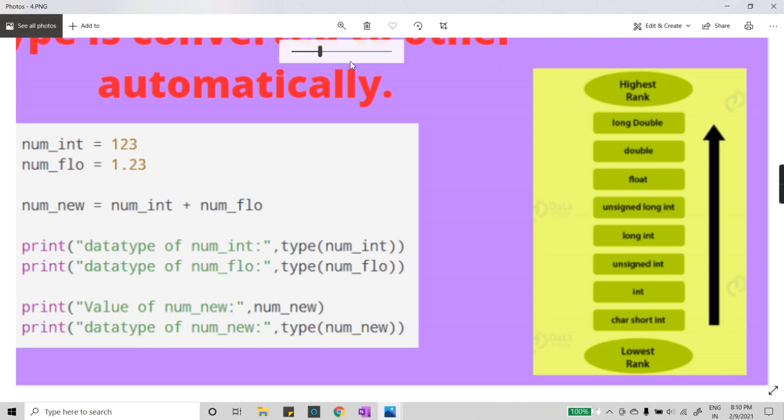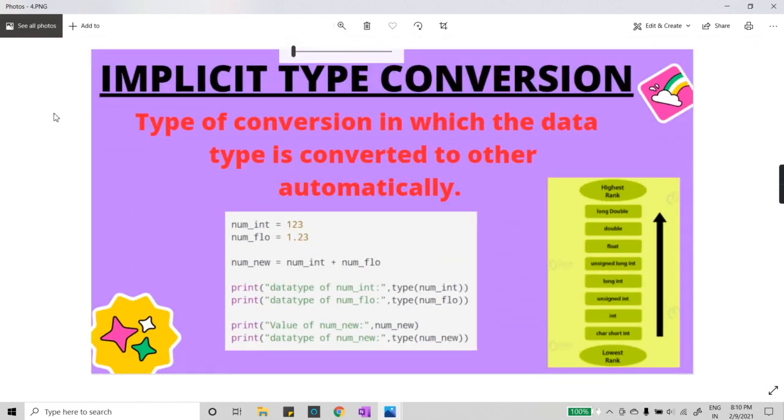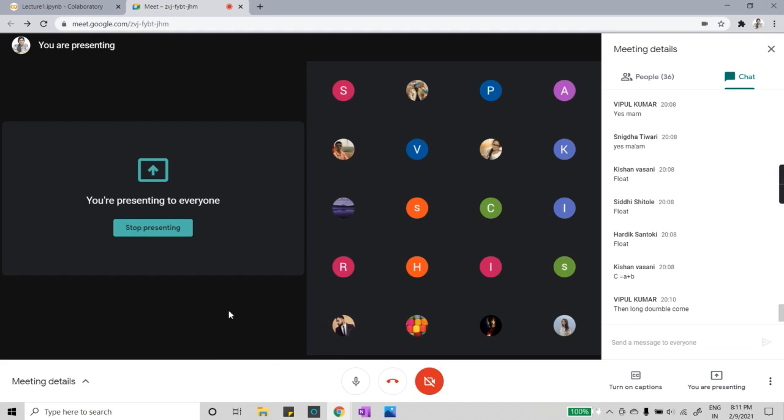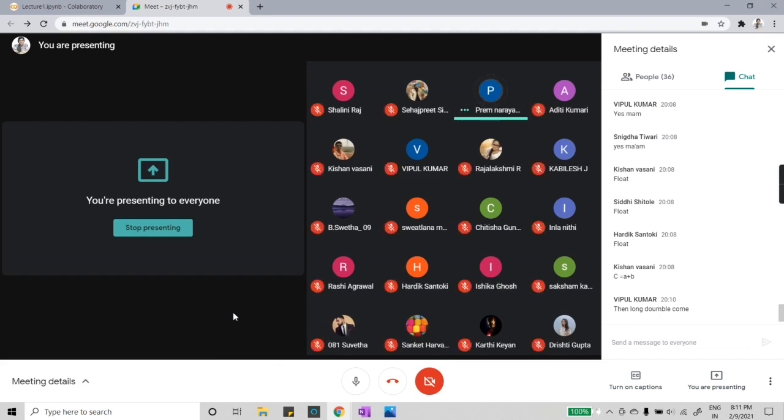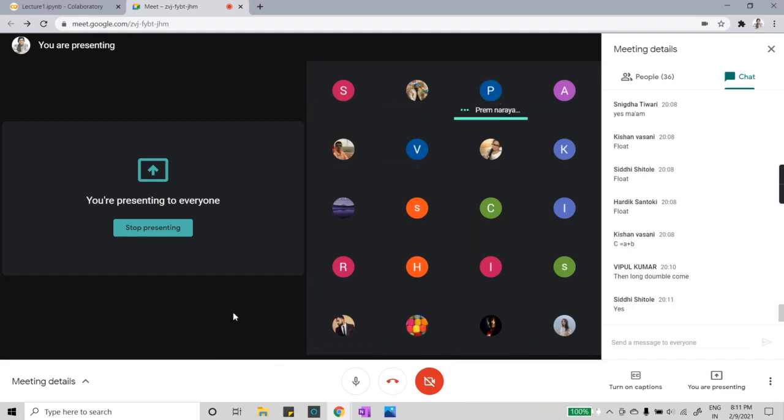Now, just let me know, is this clear to everyone, why when you add an integer and a float, you always get a float value? Why do we get this? Is this clear to every one of you? Yes, ma'am.